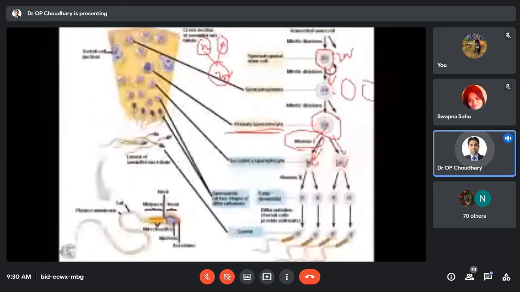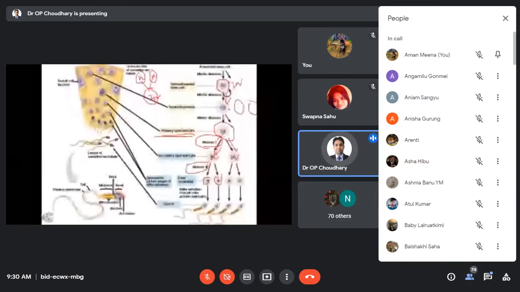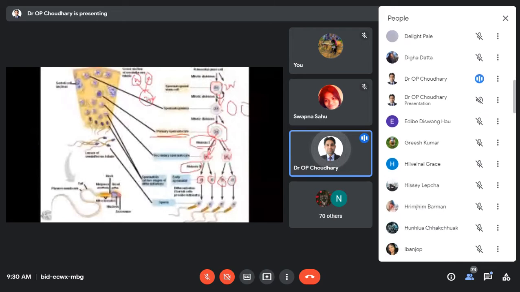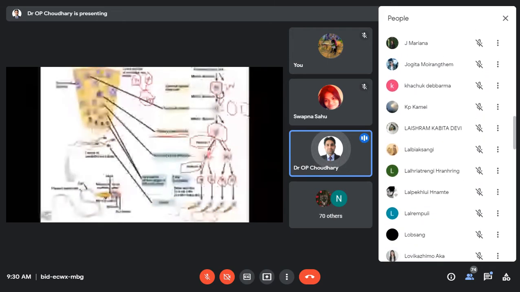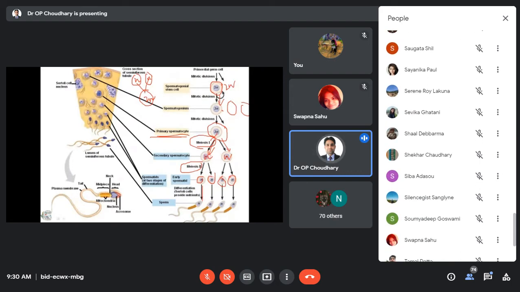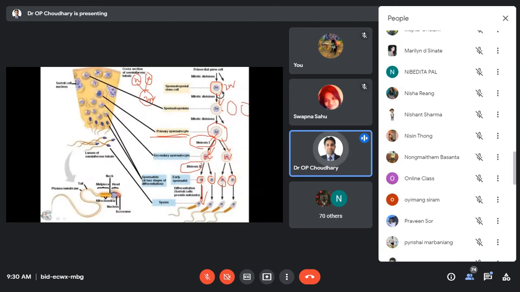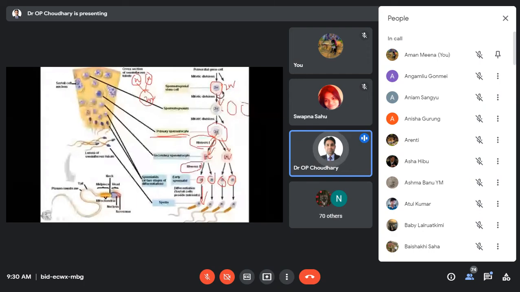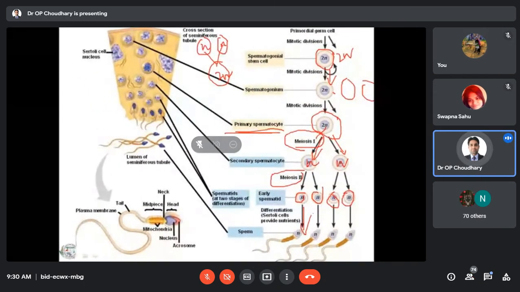Okay, then there will be meiosis second, and this meiosis second will result in the formation of 4 early spermatids, and these early spermatids will undergo some morphological changes. These morphological changes from the spermatid to the spermatozoa are called spermiogenesis, and there will be formation of the spermatozoa.